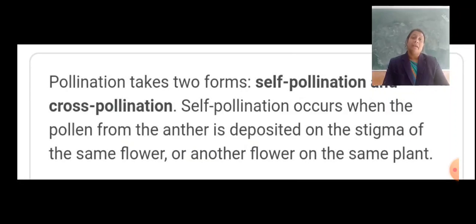Mainly there are two types of pollination. First is self-pollination and the other one is cross-pollination.